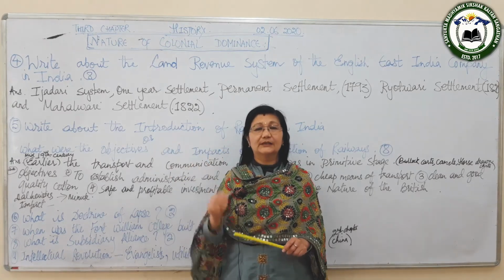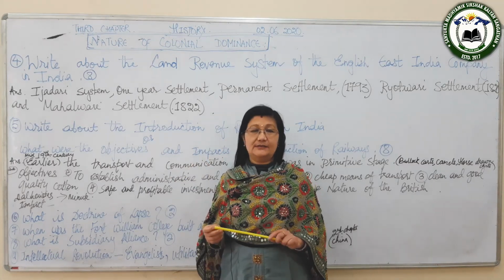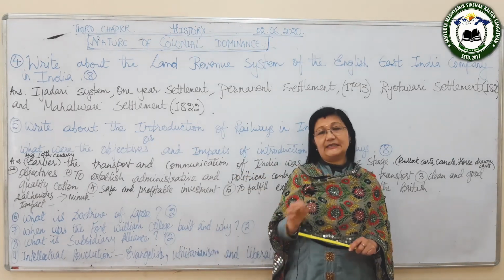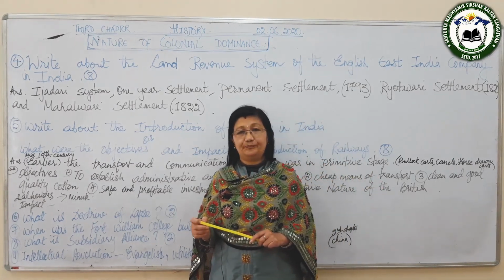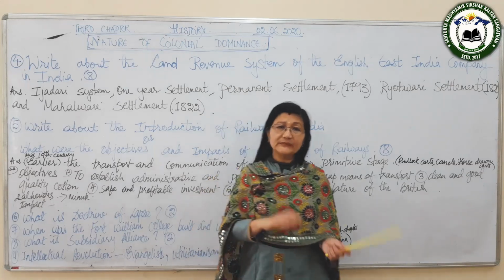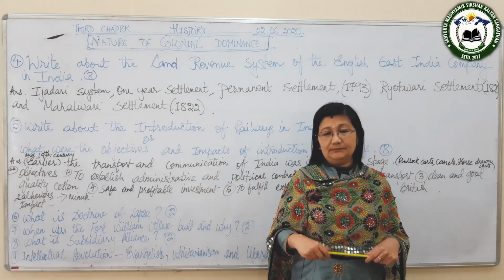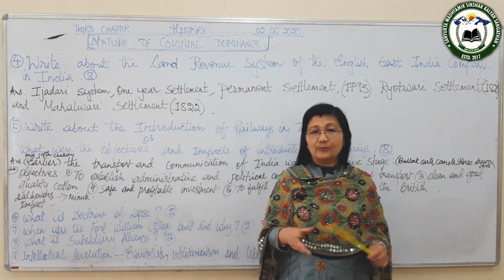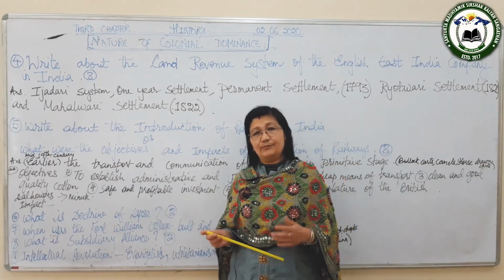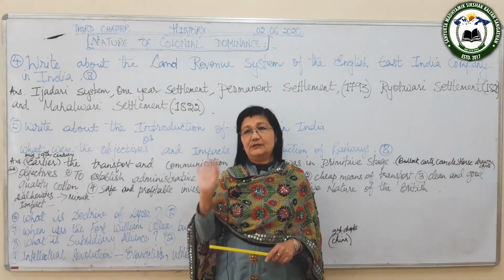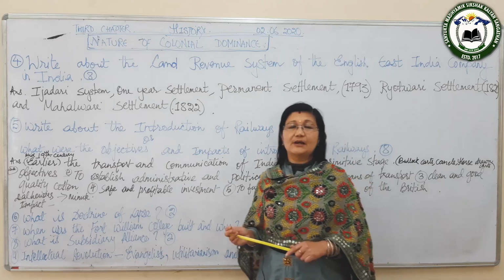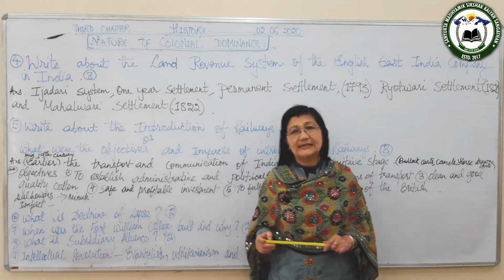They had to pay the tax before sunset on that date, so it was known as the sunset law. The zamindar had to pay the tax, but if they failed to pay, then the land was taken away from him and it was auctioned.